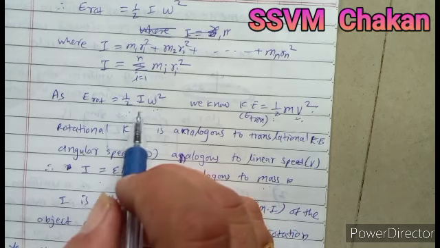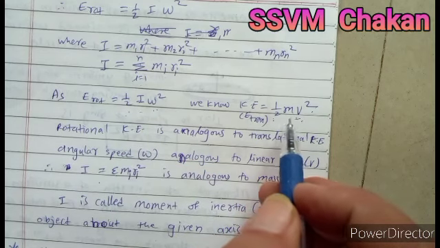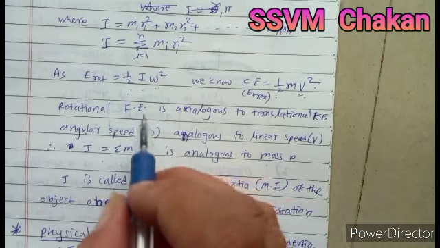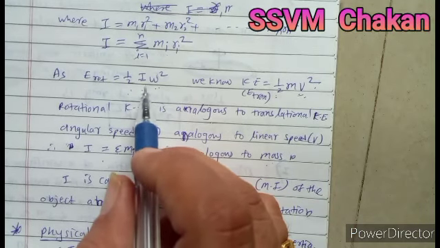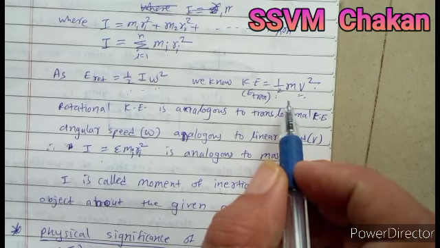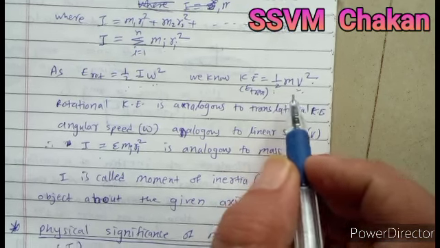So only one term remains, I and m. It indicates that I, called the moment of inertia, is analogous to the mass in linear or translational motion.